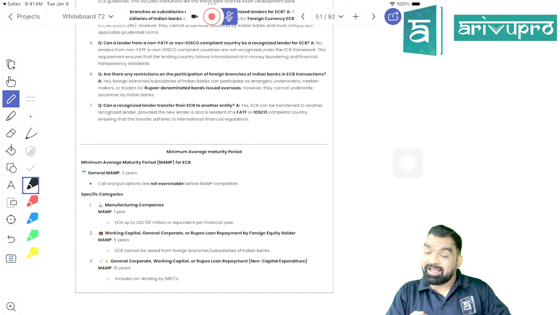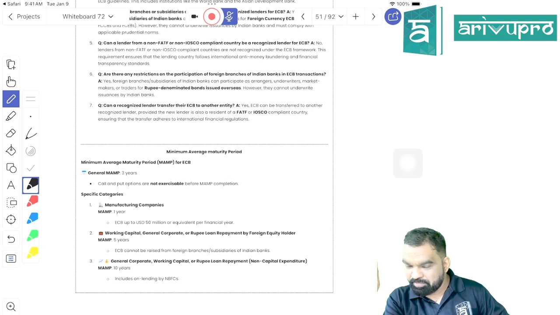Then can I make an early payment? That is called put option. Got my point, students? What is put and call option? Can I make payment before the due date? That is called put option. Can they demand early payment? That is called call option. Is it clear? Got my point, student?